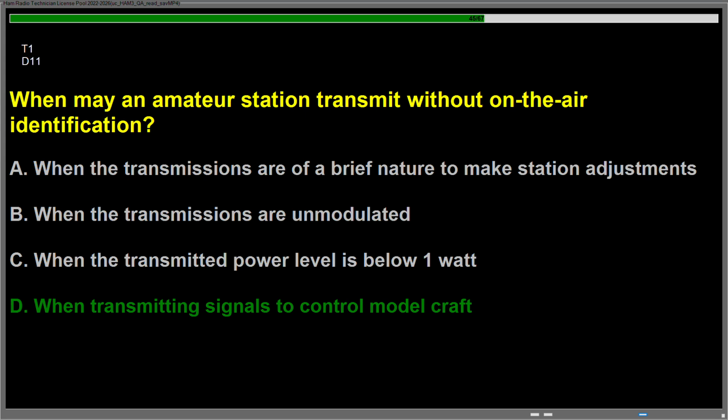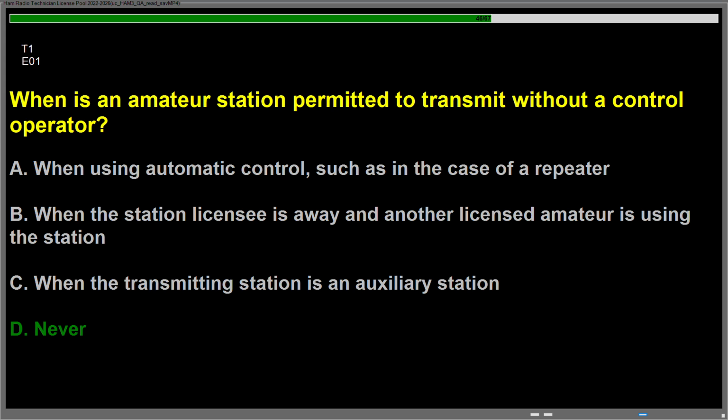Question Delta 11, when may an amateur station transmit without on-the-air identification? Answer is D. When transmitting signals to control model craft. Question Echo 01, when is an amateur station permitted to transmit without a control operator? Answer is D. Never.